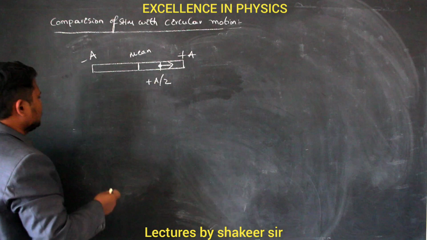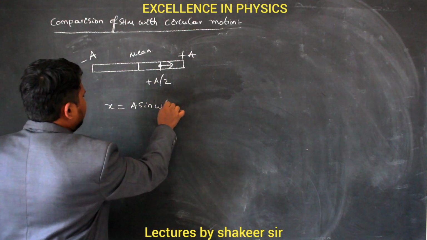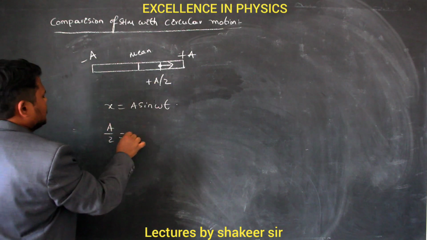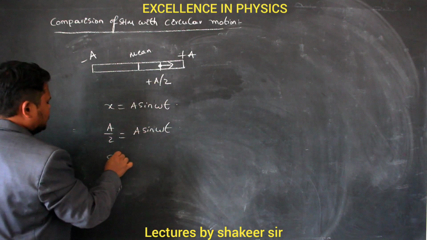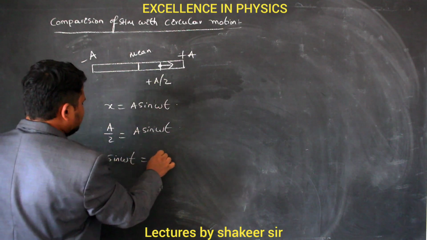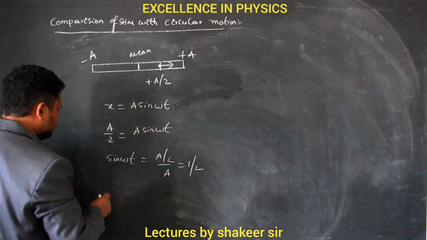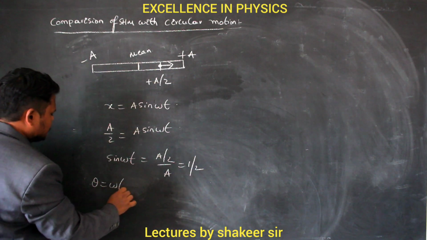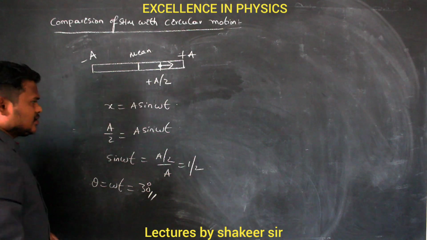How can I calculate? Again, using the displacement relation, I can use x equals a sin omega t. So a by 2 is equal to a sin omega t. Clear? Therefore sin omega t can be written as a by 2 divided by a, which is 1 by 2. So theta equals omega t equals how much? 30 degrees. That is the meaning of this.